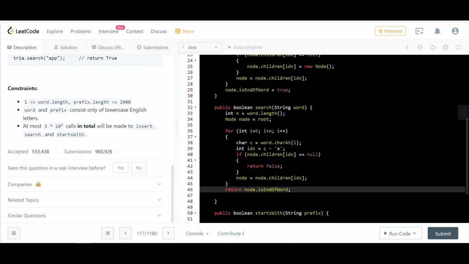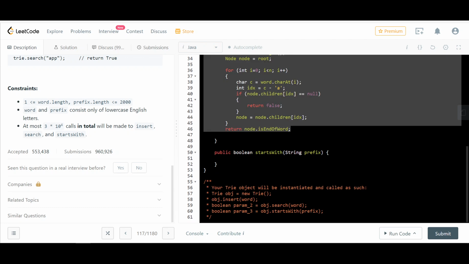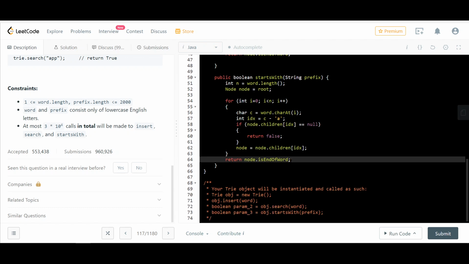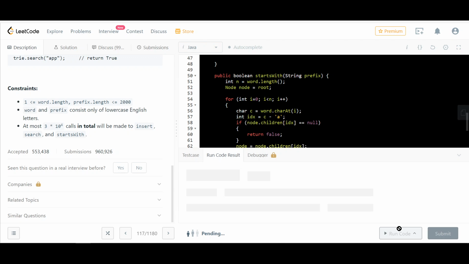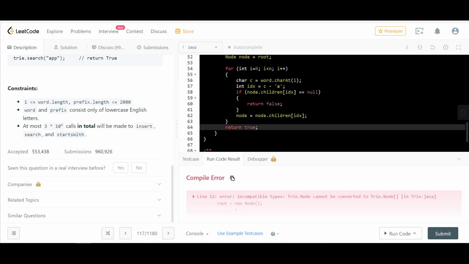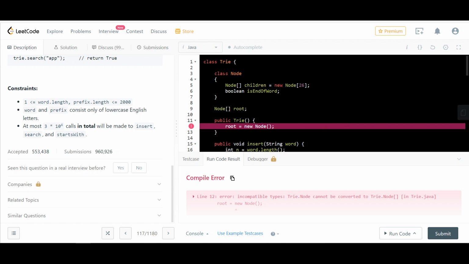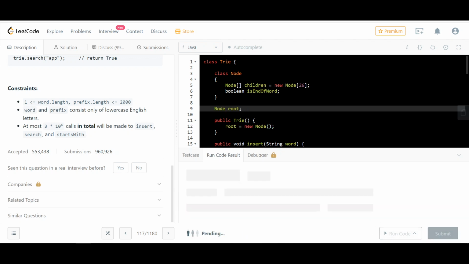And startsWith is exactly similar, except that it can be a prefix, so it does not necessarily have to be end of word. If you find everything, you just return true. And okay, let's run code, fix compilation errors. Okay, it says new node in compilers, Trie.Node cannot be converted to Trie.Node array. Okay. So root equals new node. Yeah, it's not a node array, it's just node. Okay, run code.